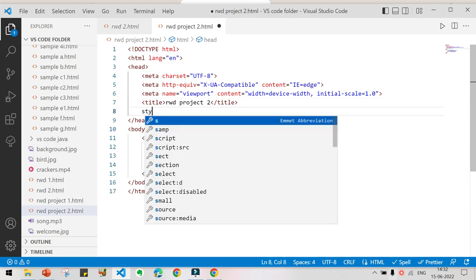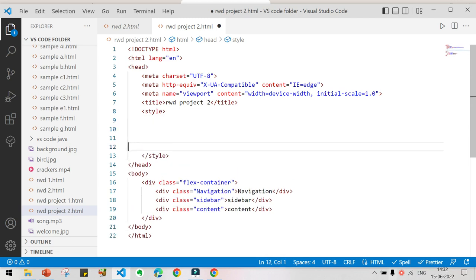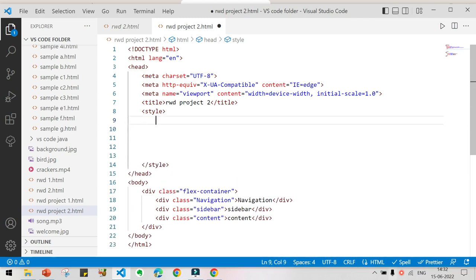We have to insert CSS, internal CSS, by giving the style element, and we have to represent this Flex container. Flex container is nothing but the thing which has the Flex items. So I am going to represent this Flex container here using the class name with a dot. With a dot you give the class name flex-container and give open and close curly braces.